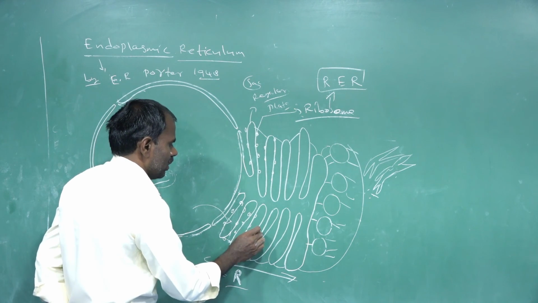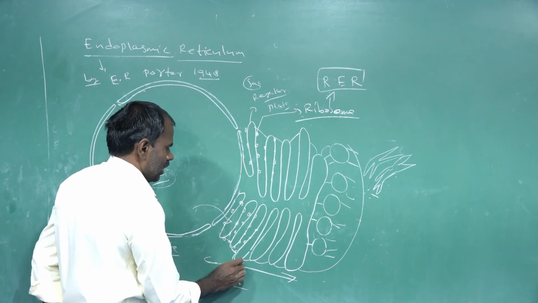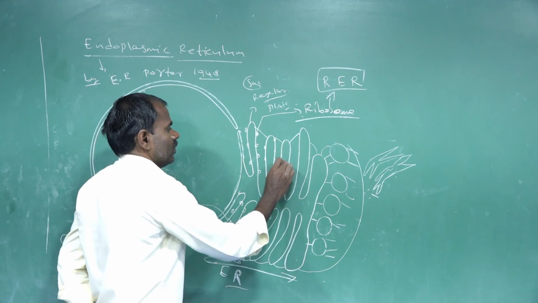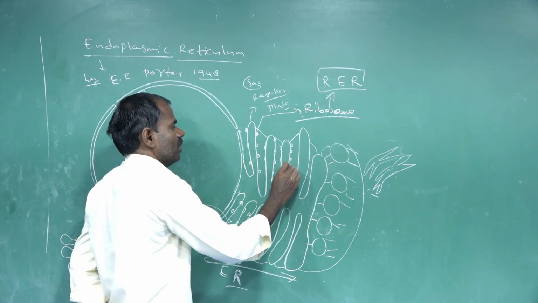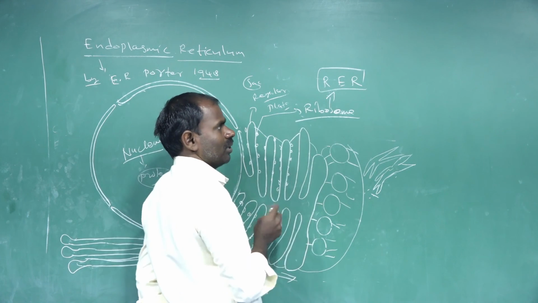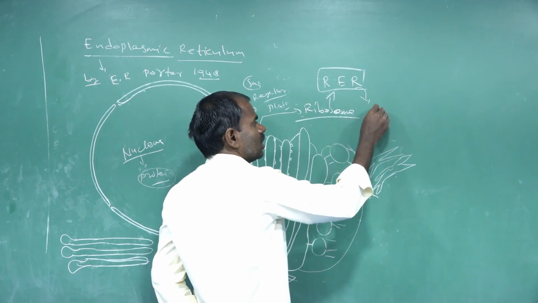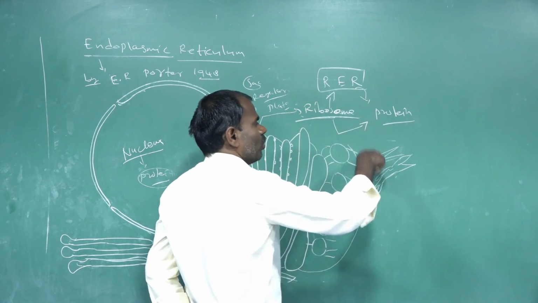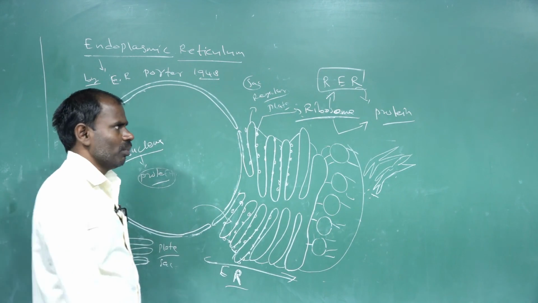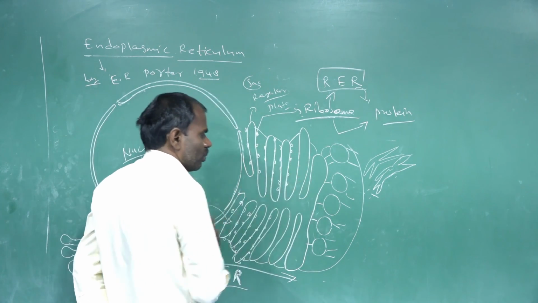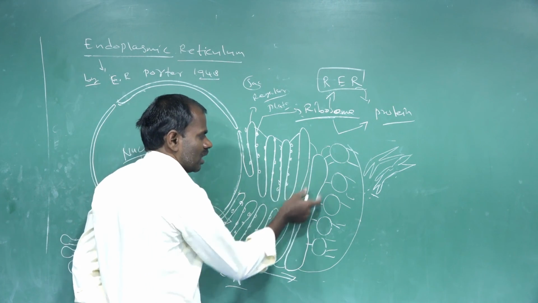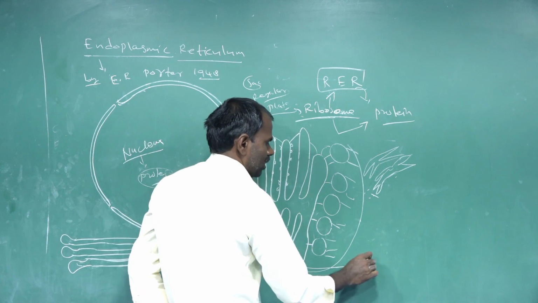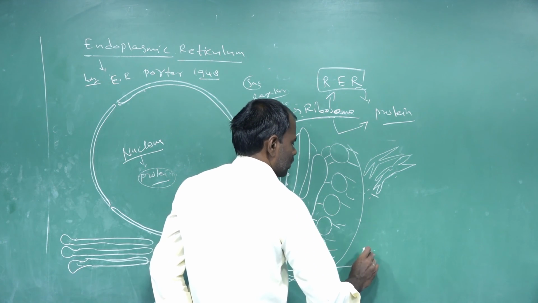This rough endoplasmic reticulum synthesizes protein, because these ribosomes synthesize protein. Without ribosome particles, the type of endoplasmic reticulum is called smooth endoplasmic reticulum.